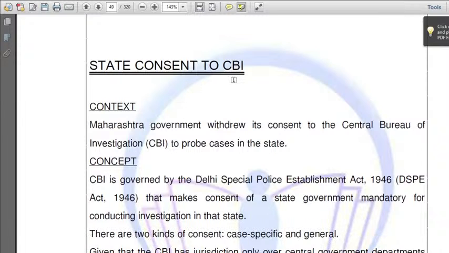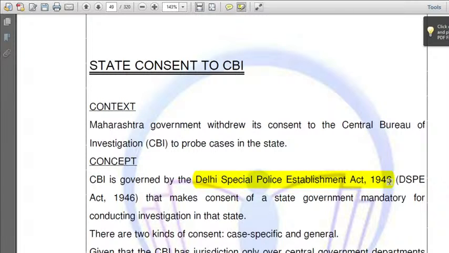Next, state consent to CBI. What is the state consent to CBI? CBI is governed by which act? Delhi Special Police Establishment Act. So let us take an example. If there is any case in your state, CBI can't directly interfere in that case until and unless your state government gives consent to CBI.